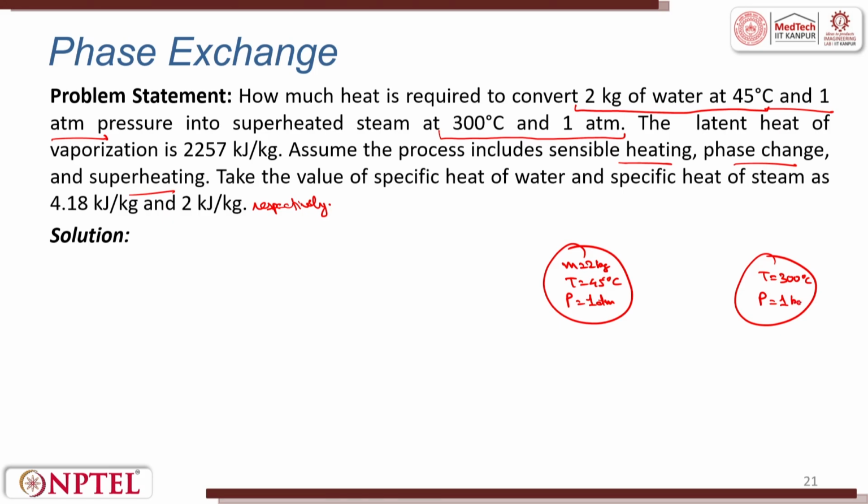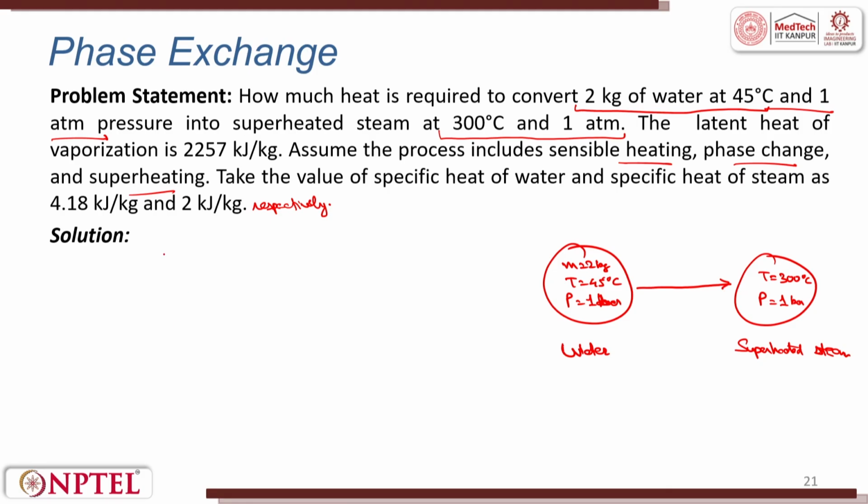I will put it as 1 bar. So this is water and this is superheated steam. How to convert water into superheated steam in these conditions?